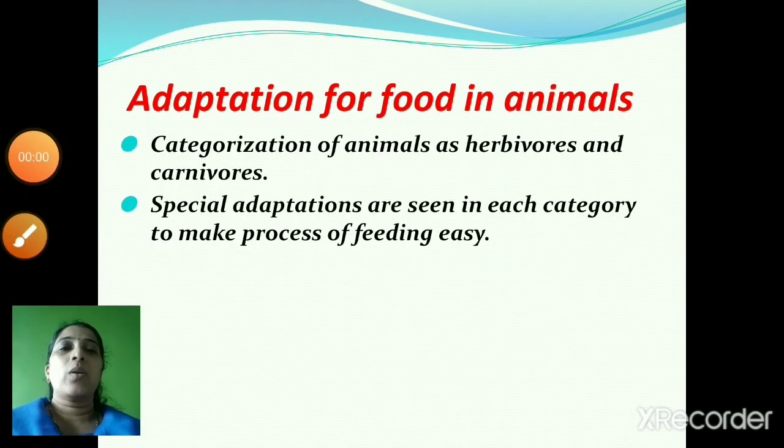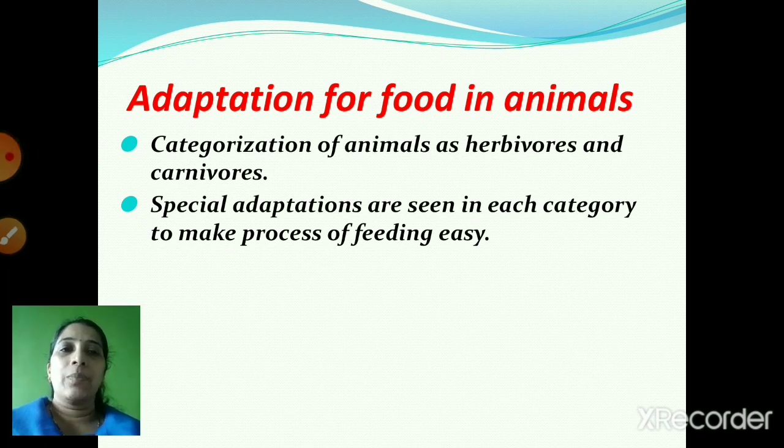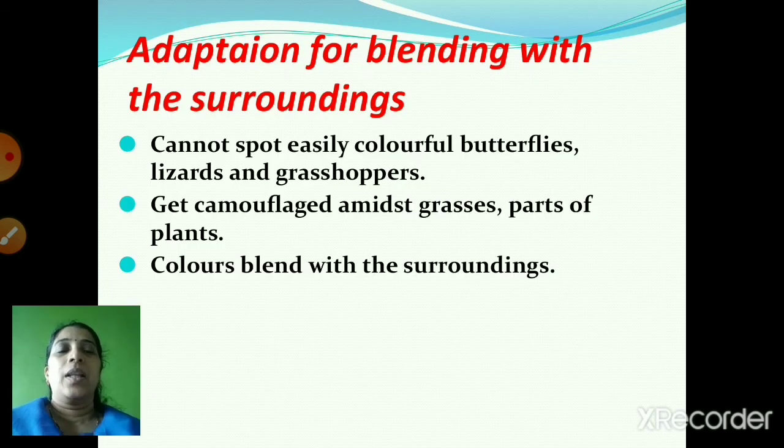Then we saw about the adaptation for food in animals. So animals are categorized as herbivores and carnivores, and every animal has got some special adaptation to make the process of feeding easy. Then adaptation for blending with the surroundings. We cannot spot easily colorful butterflies, lizards and grasshoppers because they get camouflage, means they get mixed among the grasses and the parts of the plants, and because of their colors, they get blended with the surroundings.